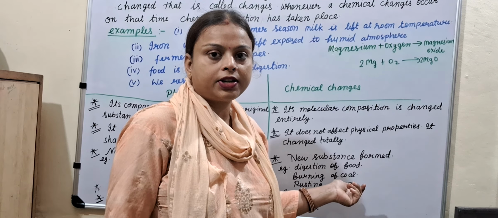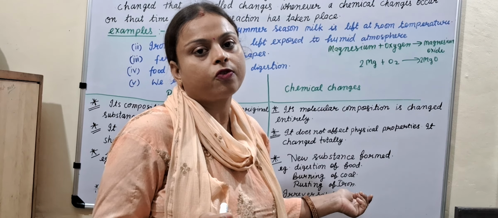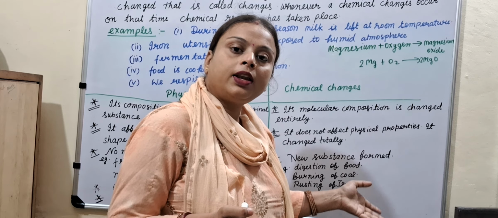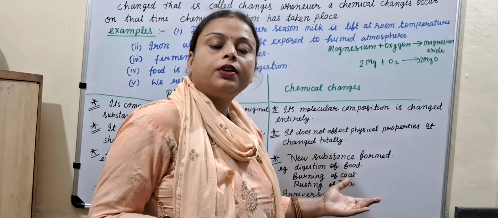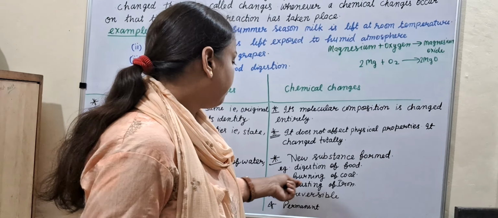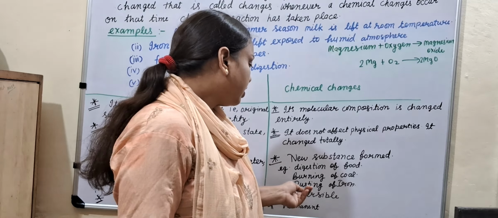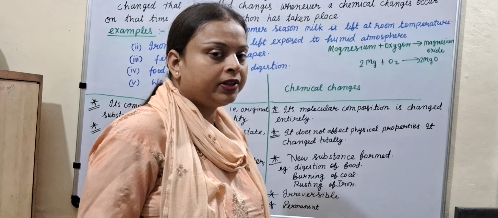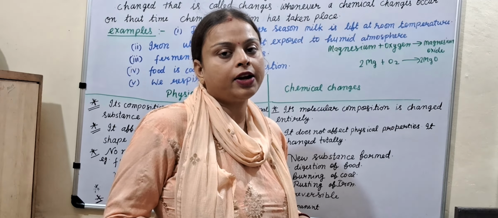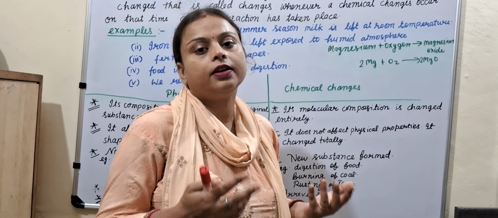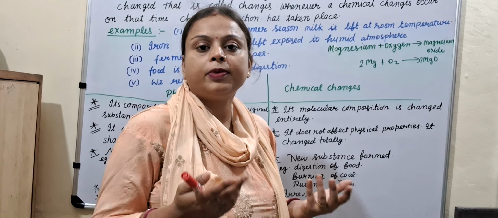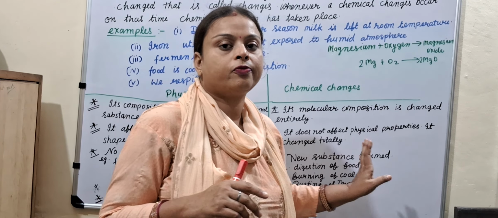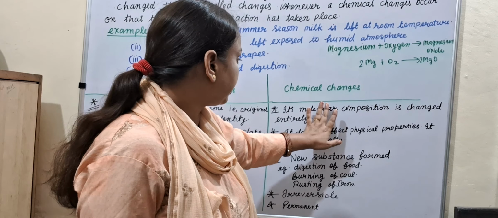When food is digested, it is converted into its simplest form, and then it does not return to its original form. Burning of coal and rusting of iron are the same. This is irreversible. It means whenever it happens, it cannot be converted back into its original form. It is also a permanent process. So these are chemical changes.